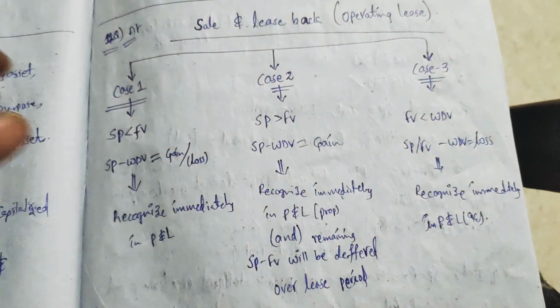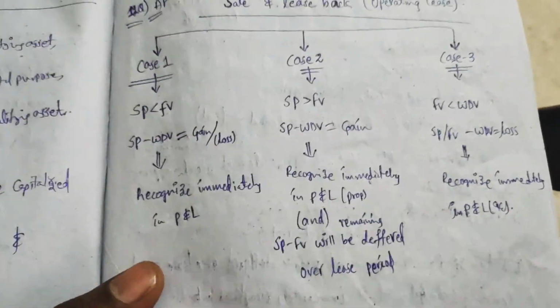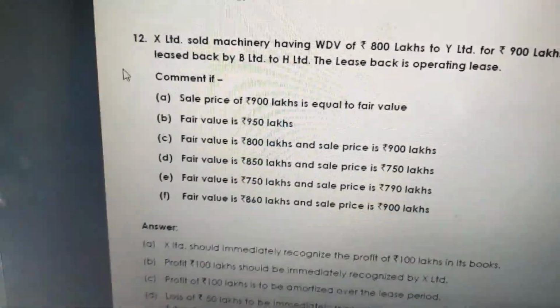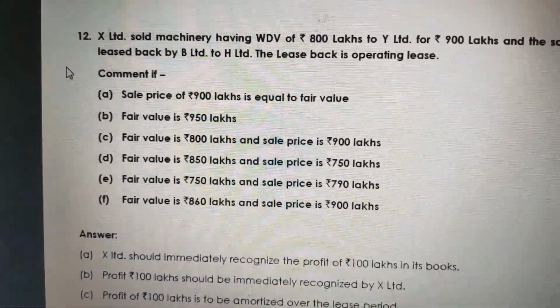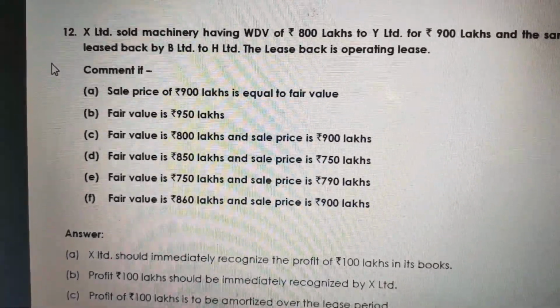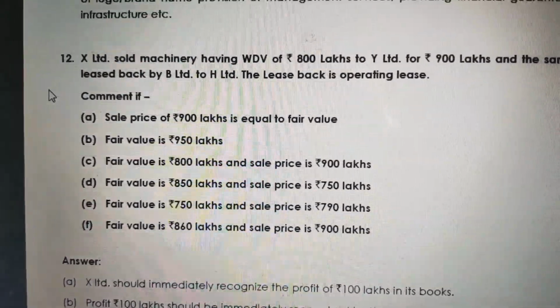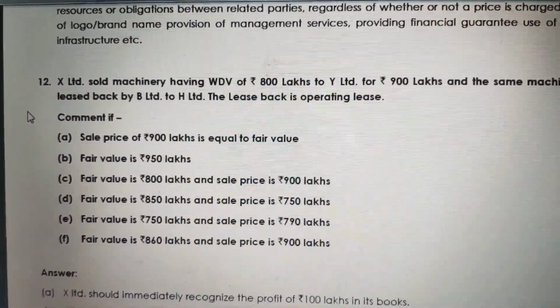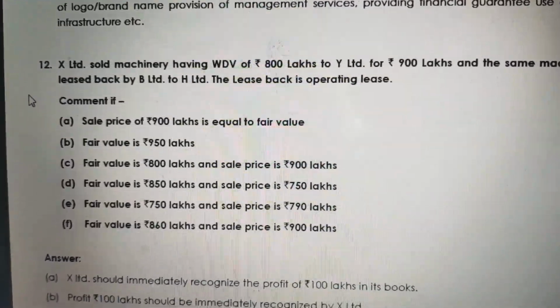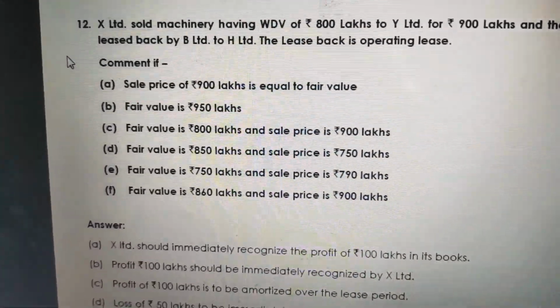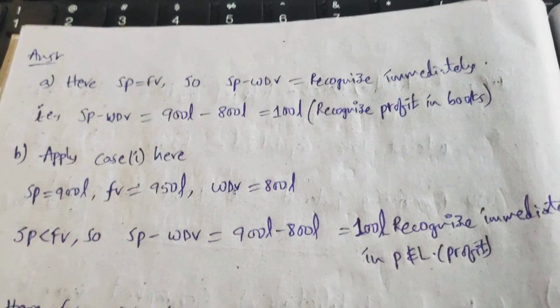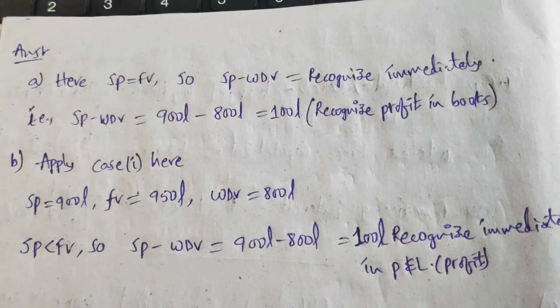Here let's go back to the given options from A to F. Let's show it in practical. In the first case, friends, the selling price is 900 lakhs, which is equal to the fair value, and the written down value is 800 lakhs. So for option A, the SP is equal to fair value.